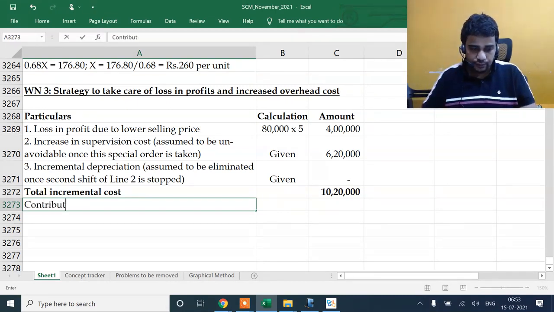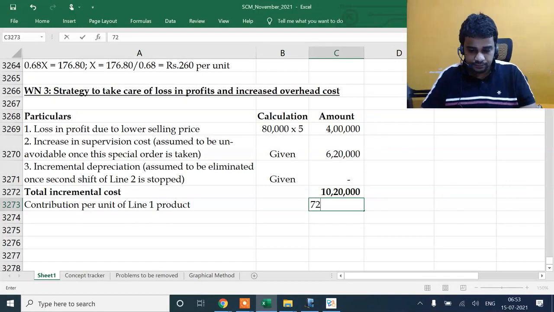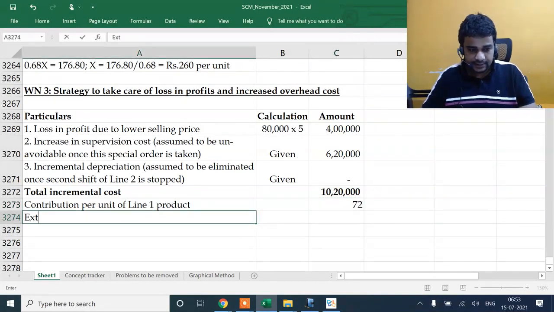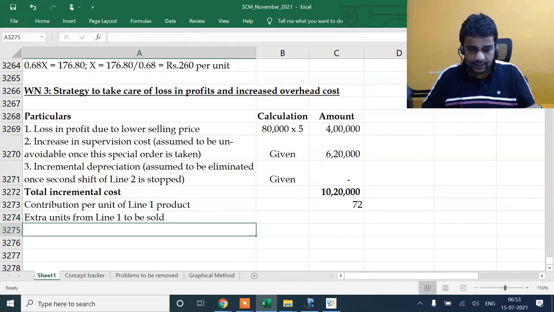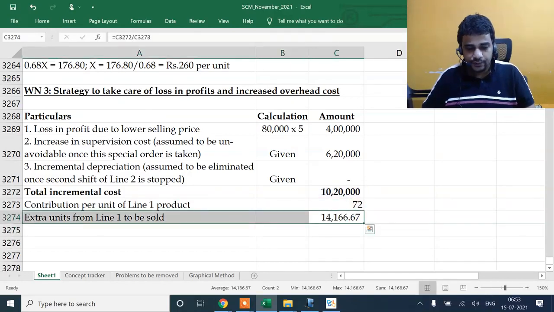Listen, contribution per unit of line 1. Extra units from line 1 to be sold.